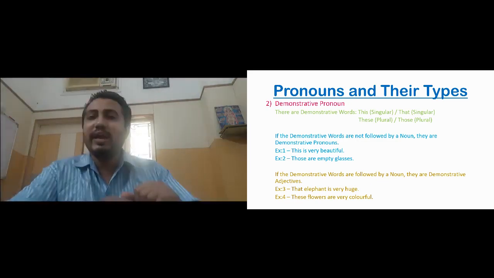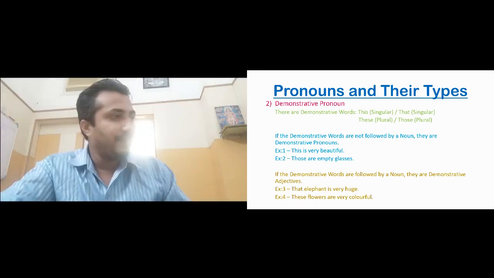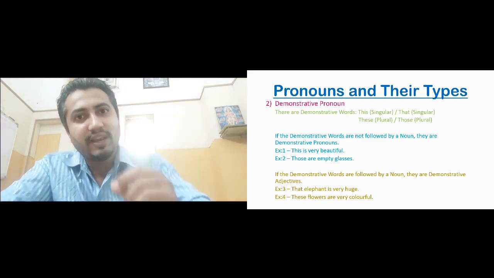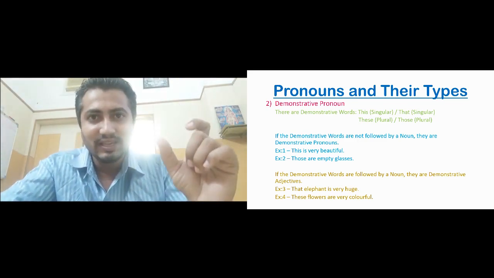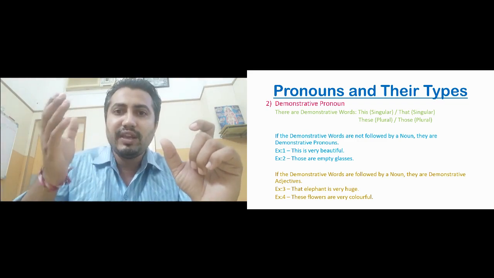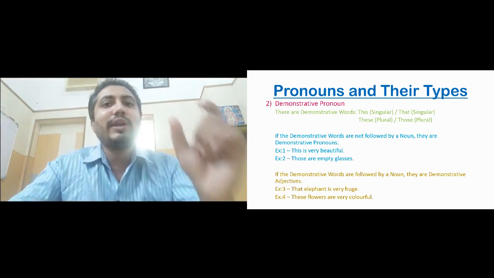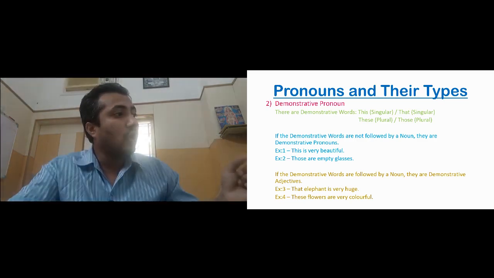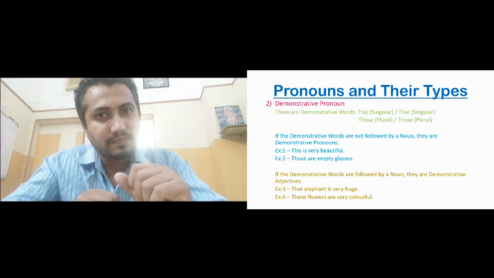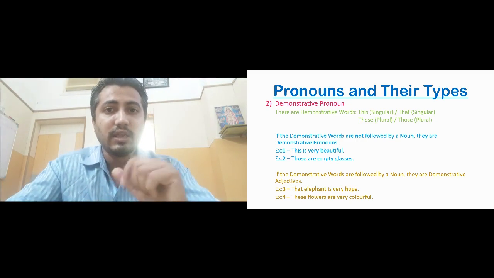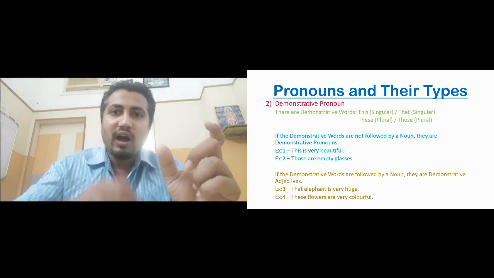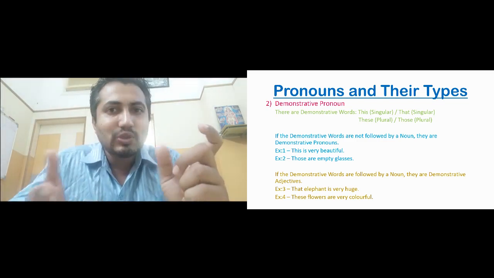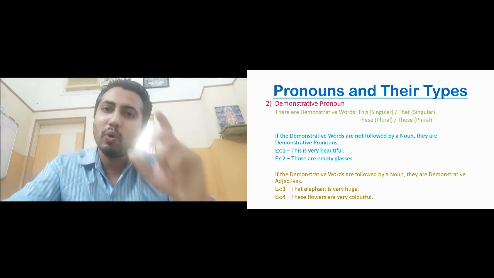Let us look into the examples. Example 1. This is very beautiful. The demonstrative word is this. After that, is very beautiful. There is no noun, so it becomes a demonstrative pronoun. Next example. Those are empty glasses. Right after those, there is no noun. So it is a demonstrative pronoun.